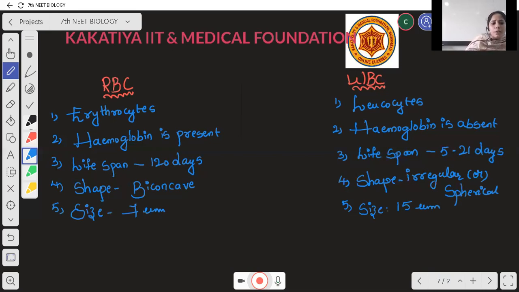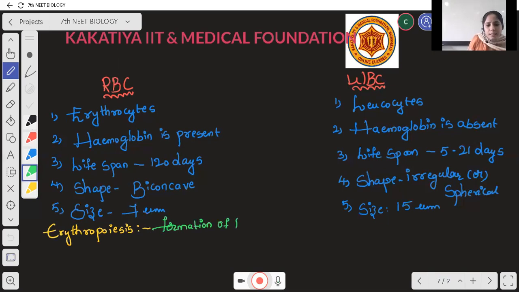So here you have to know what is meant by erythropoiesis, beta. Erythropoiesis is nothing but formation of RBC, Nana. It is nothing but production of RBC.